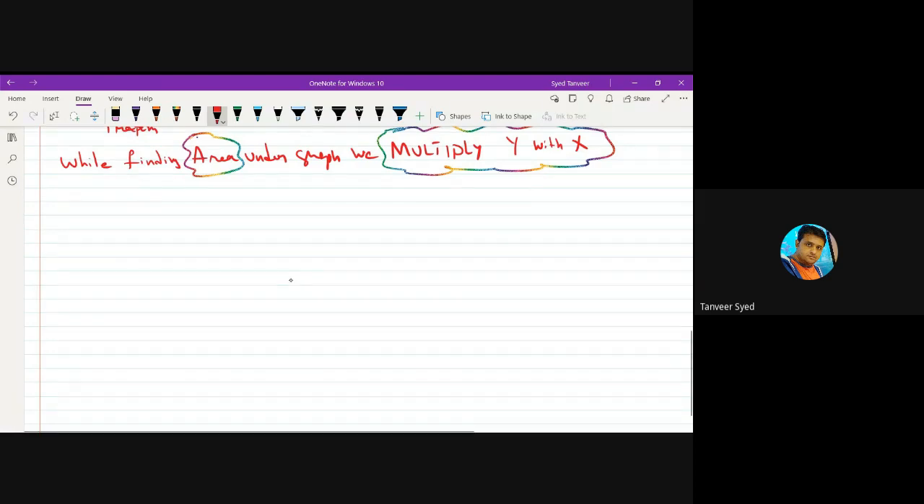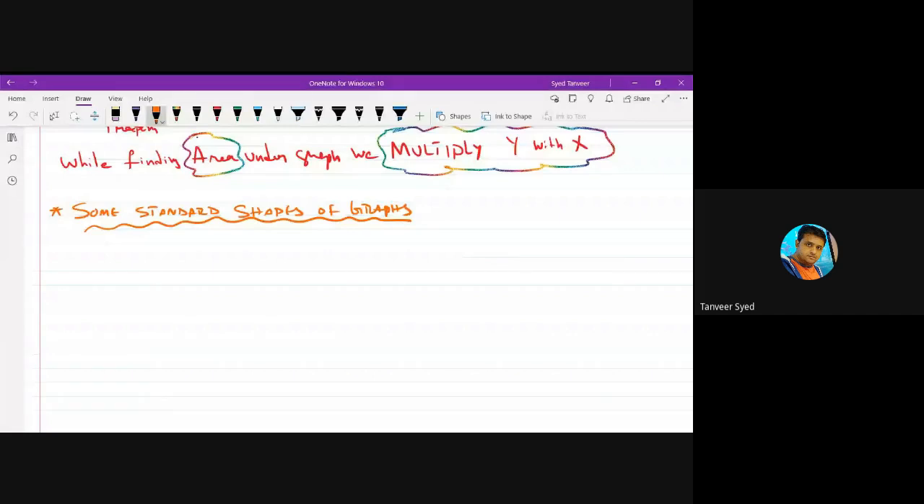Next. Some standard shapes of graphs. In order to plot any graph, you need data, values of x and values of y, and there will definitely be some relation between x and y. If there is no relation between x and y, you cannot plot a graph, right?